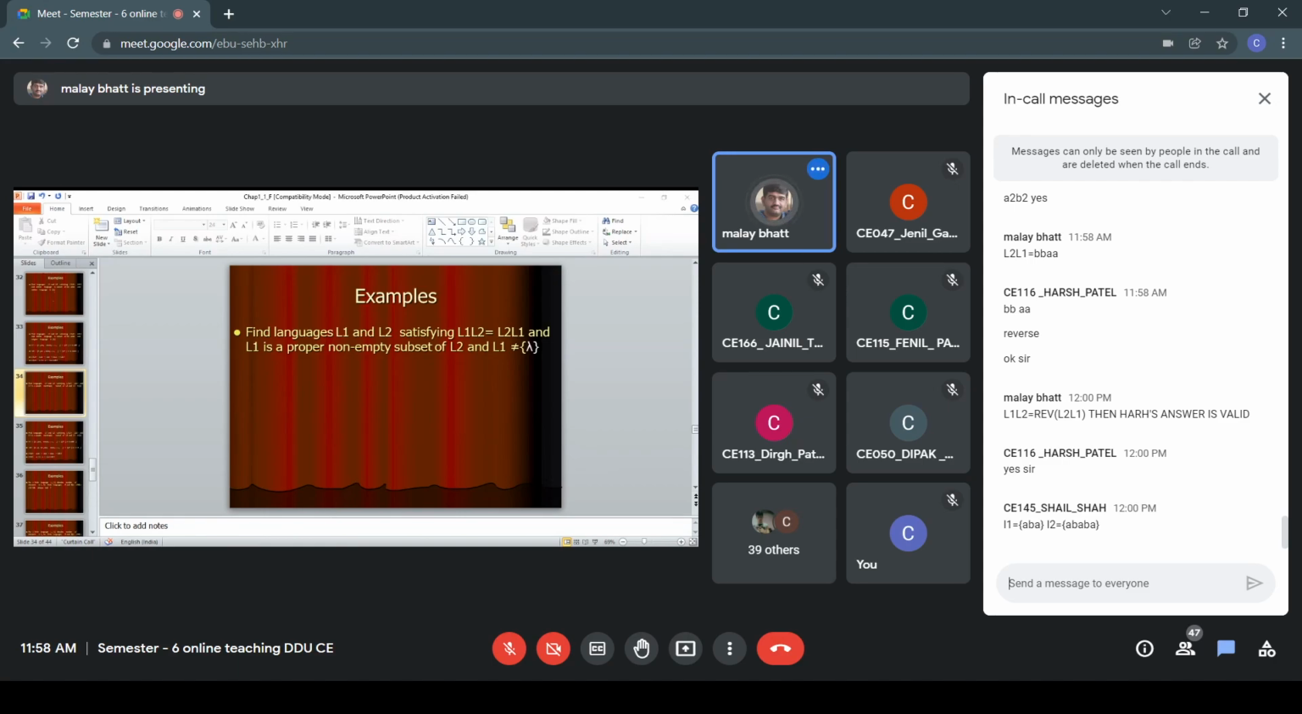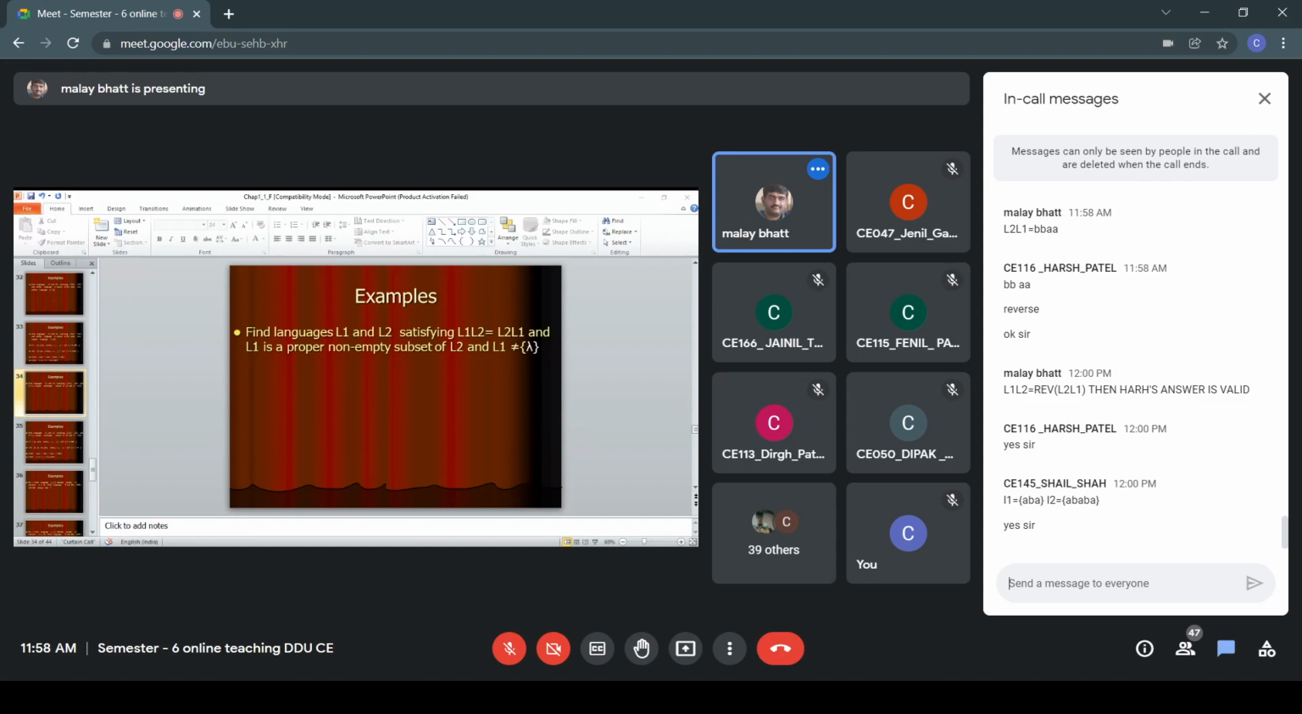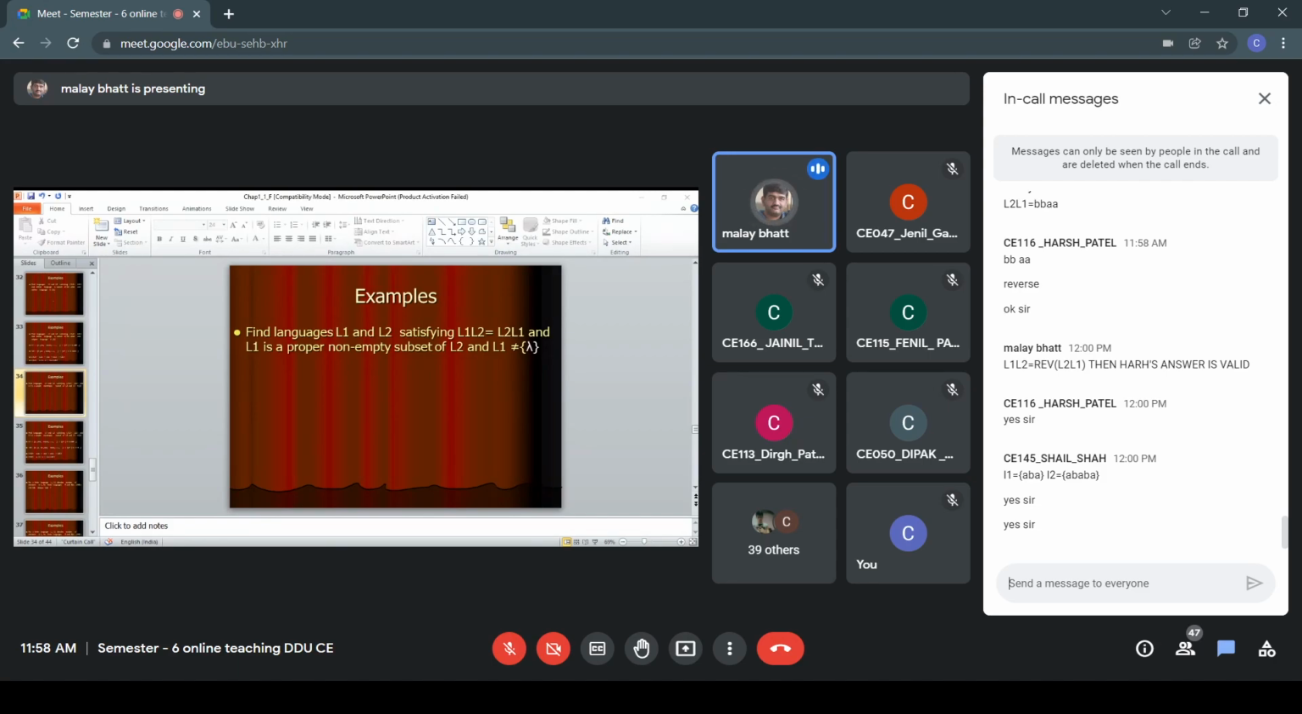So here there is a slightly different scenario. Okay, Shail has given something different. I hope this Shail is giving for the previous one. Okay, so when you consider L1, L2, these are finite languages, right? Because you have only one element. Shail, am I right? You are talking about only one element in the language? It is a finite language?